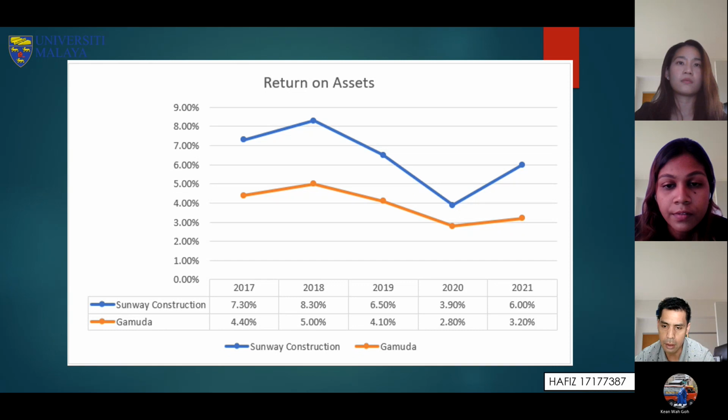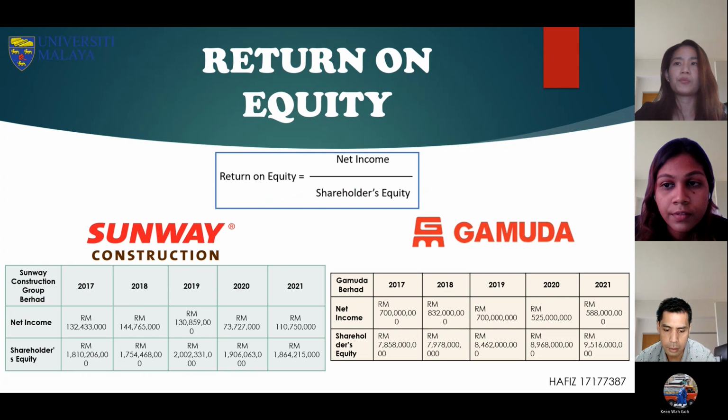And the next one we see is the return on equity. So return on equity is calculated by dividing the net income by the shareholder equity. So the return on equity will be considered as a net asset return for the company. The net income and the shareholder equities are shown in the table for both of the companies.